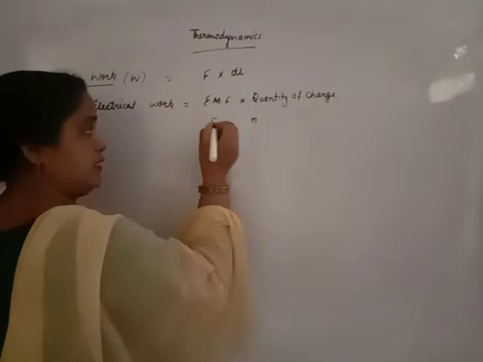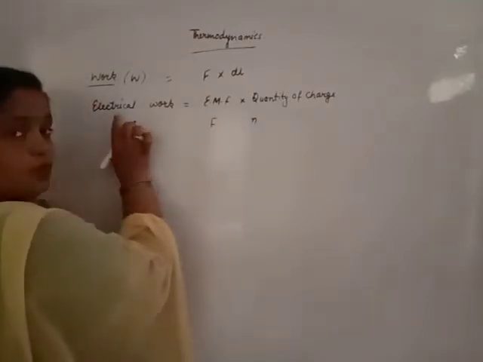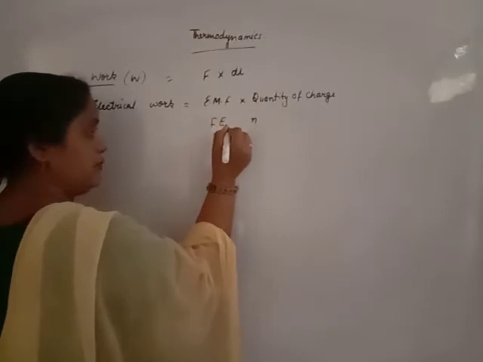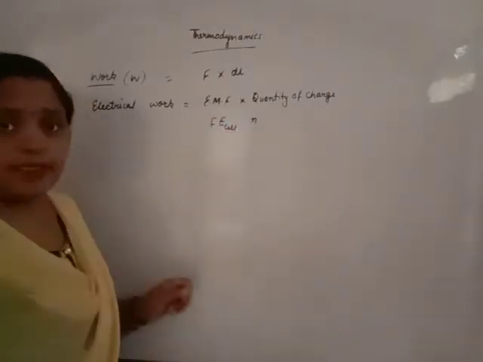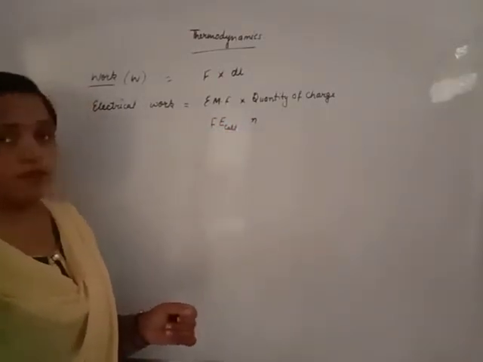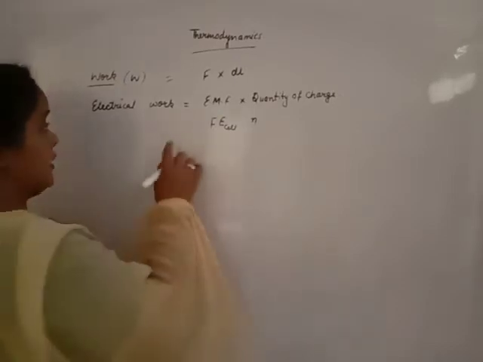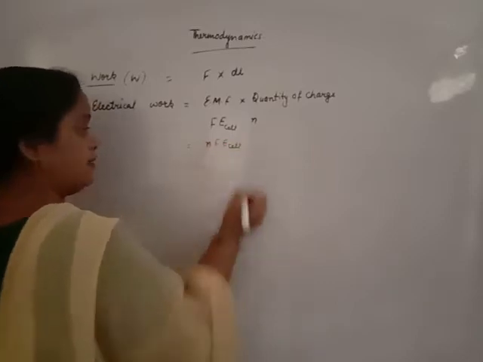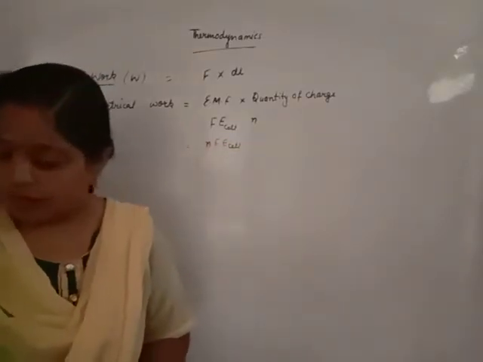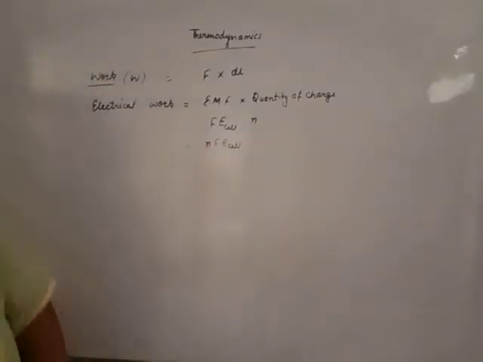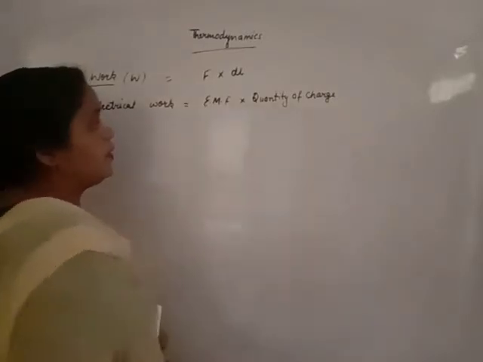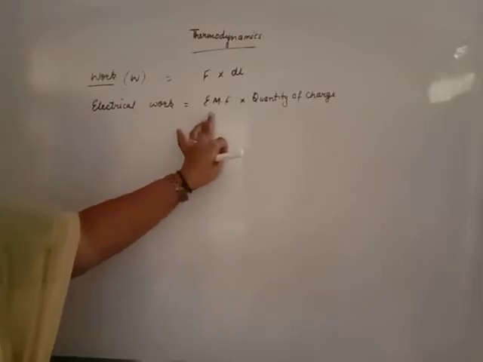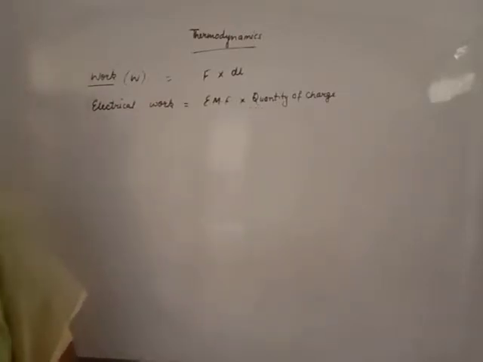And the force in case of work done is also represented by the EMF of the cell, the electromotive potential of the cell, that is E cell. So electrical work done is nF E cell. This concept is not necessary. In your syllabus, only this one: electrical work done is equal to EMF into quantity of charge.